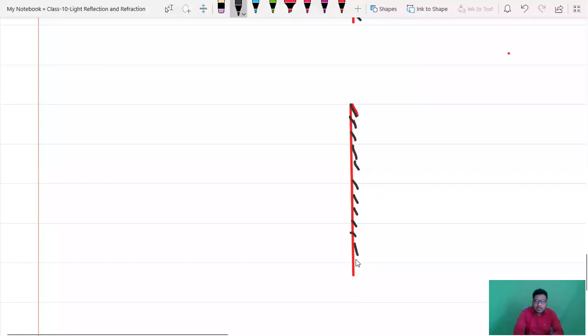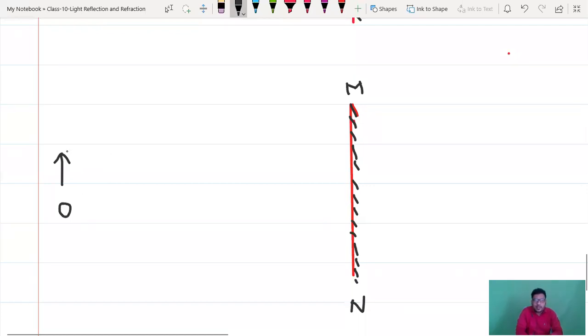That's it. Guys, if you want to name this mirror, you can mention it as MN if you want. In your textbook, if you see, they might have mentioned M and N, so you can also mention M and N. Now whenever you observe an arrow mark like this, what is the indication? It is object O, right?